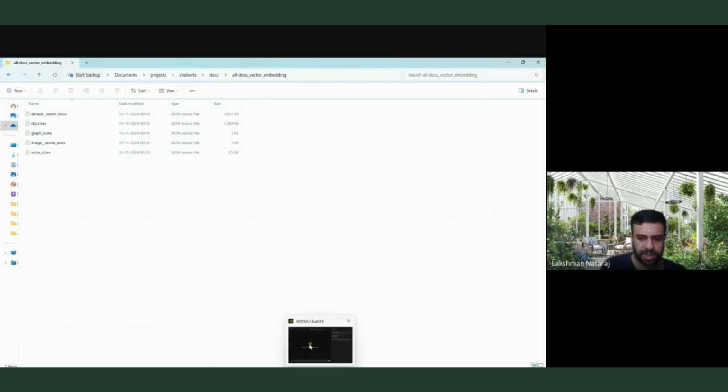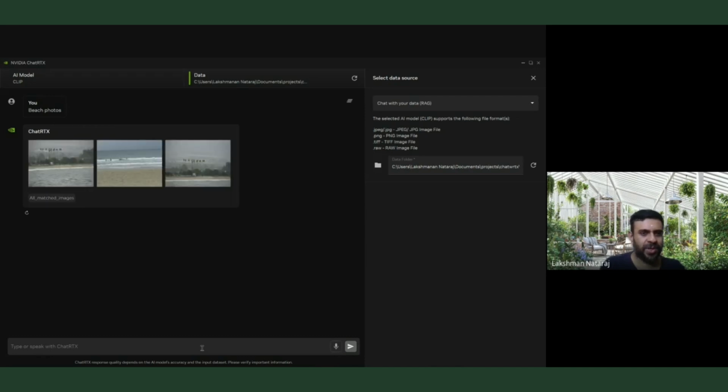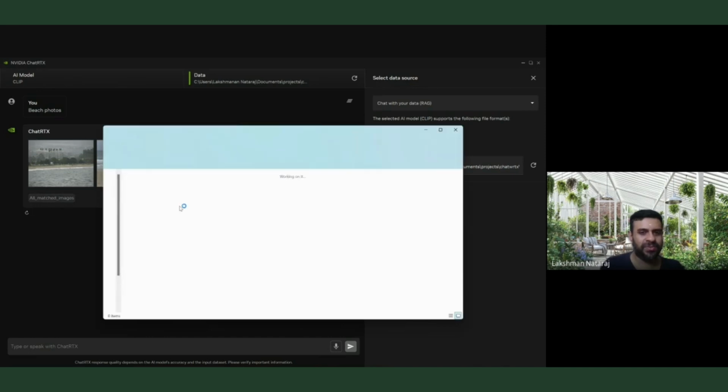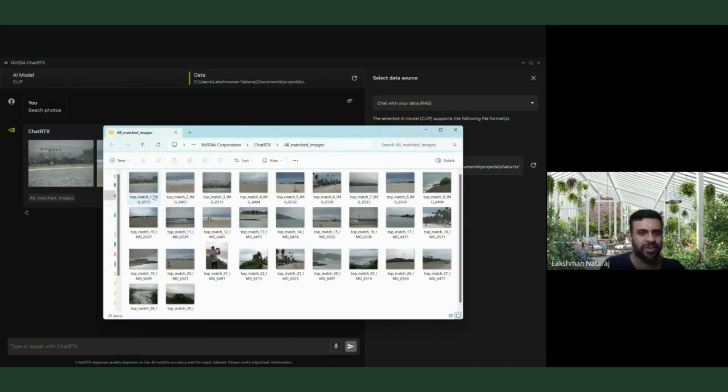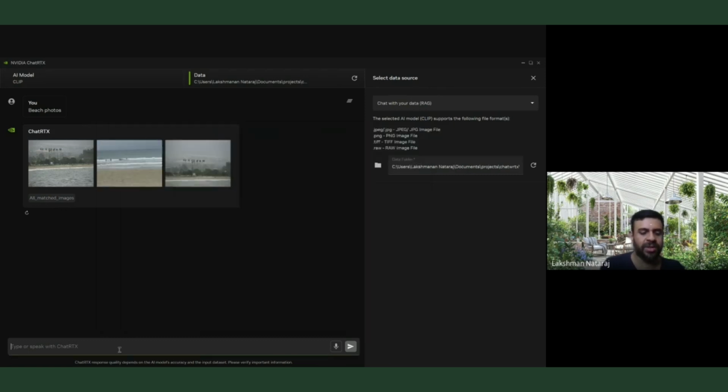So let's see if this is done. Yeah, it's done actually. So let me just say beach photos. Let's see what it gives. Perfect. See all the matched images for the beach photos, right? And if you click here, it'll create a folder with the top matches, all the beach photos. Out of the 100 photos, it has found 29 which match the beach, right?